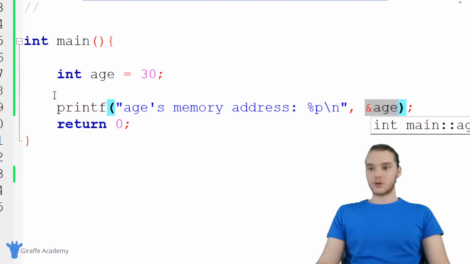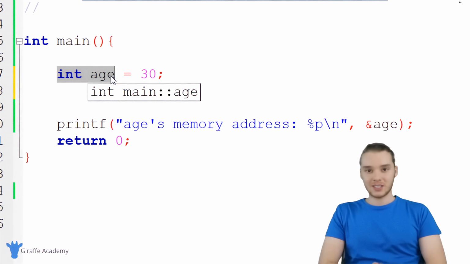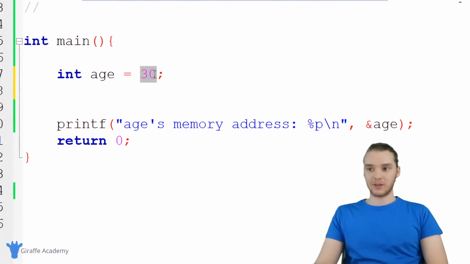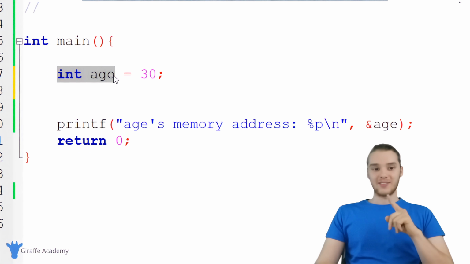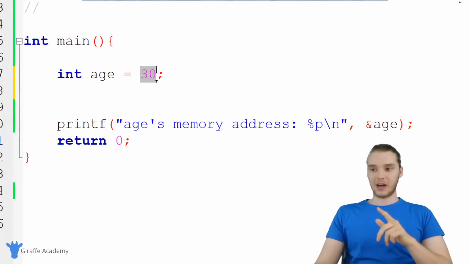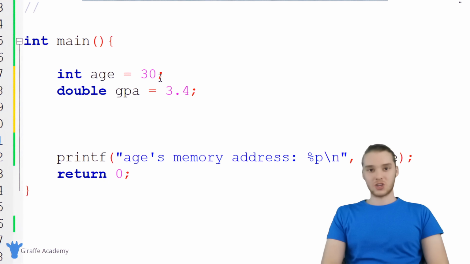Now that we understand that, I want to show you guys how we can work with these pointers. So over here, I have an integer variable called age. And this integer variable is storing an integer value 30. I could also create a double variable called GPA, and inside of this double variable, I could store a double value like 3.4. I could also create a char variable called grade, and inside of this char variable, I could store a character, A.